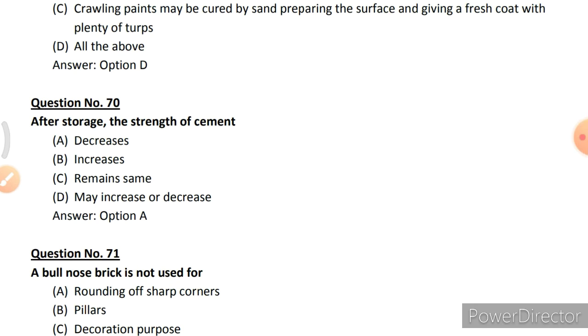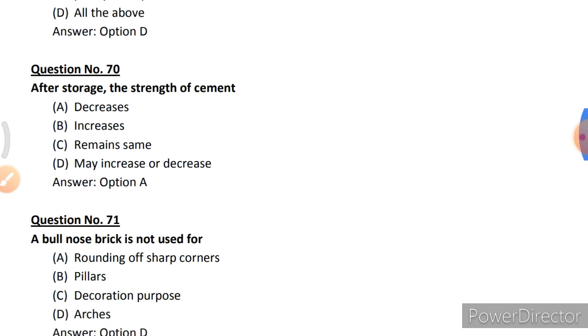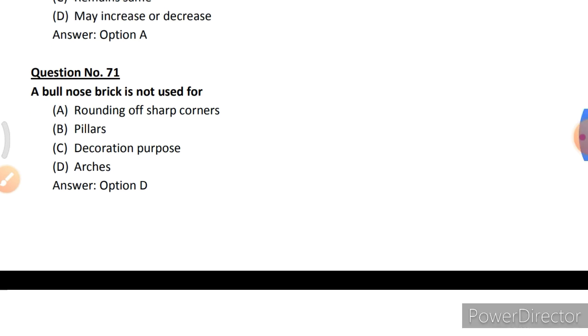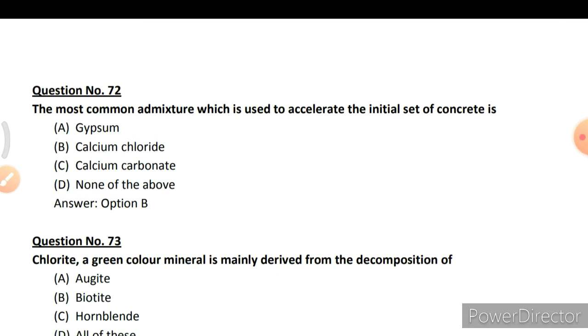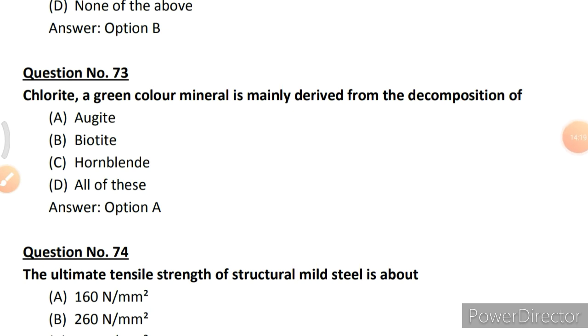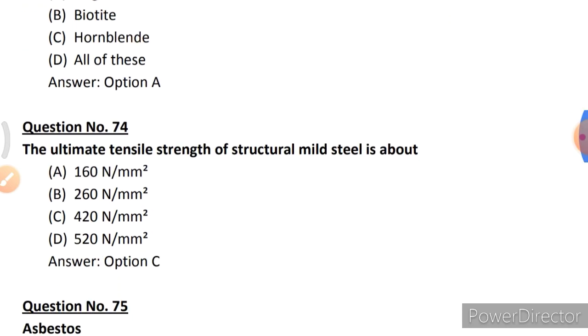After storage, the strength of cement option A, decreases. A bull nose brick is not used for option B, arches. The most common admixture which is used to accelerate the initial set of concrete is option B, calcium chloride. Chlorite, a green color mineral, is mainly derived from the decomposition of option A, augite. The ultimate tensile strength of structural mild steel is about option C, 420 Newton per mm square.